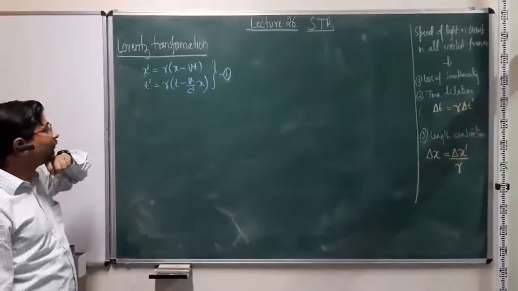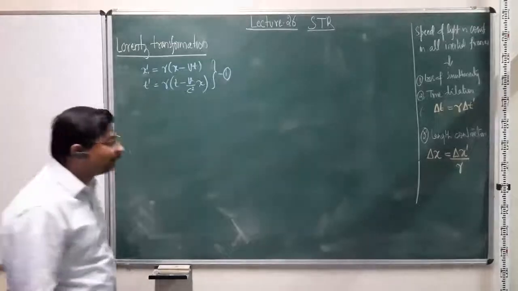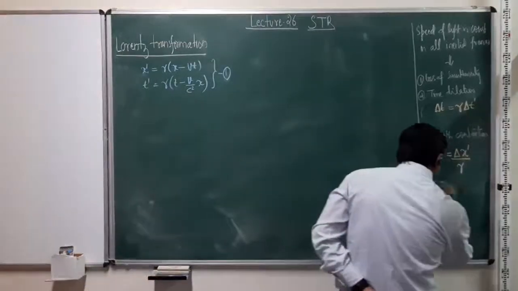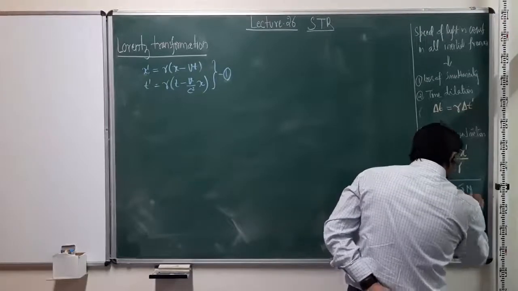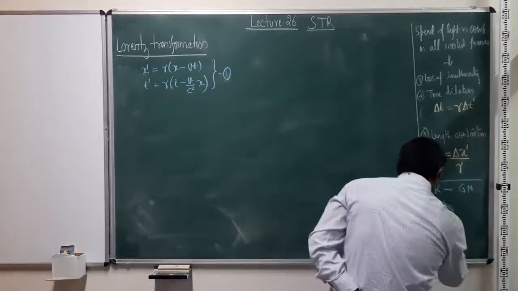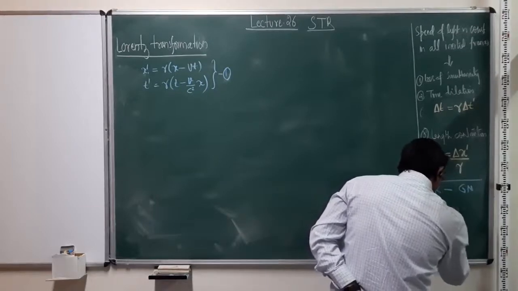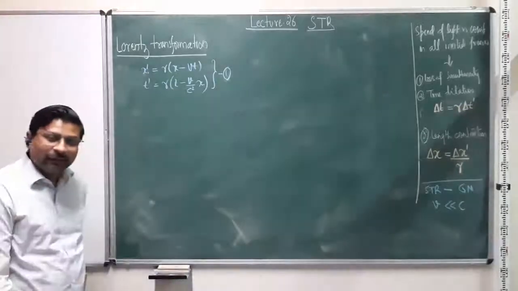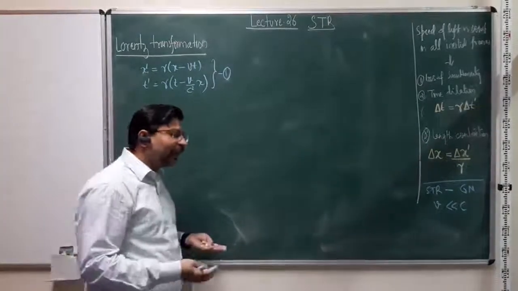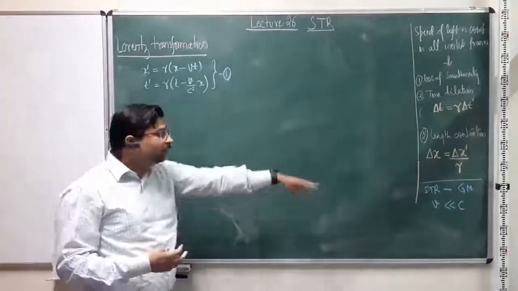Now how do we go from STR formalism to Galilean-Newtonian? Well, the idea is that velocity is much less than the speed of light. Because our intuition is actually built on that concept.